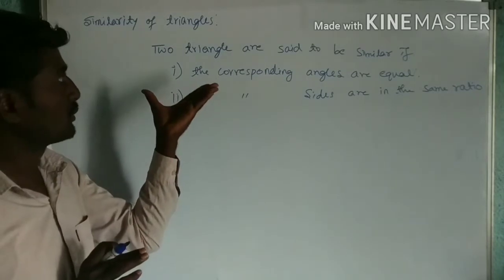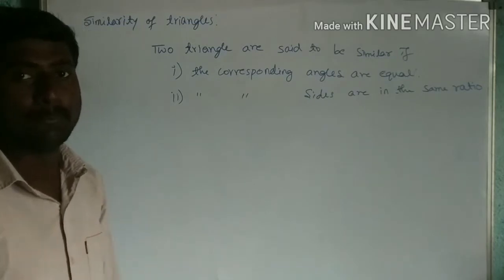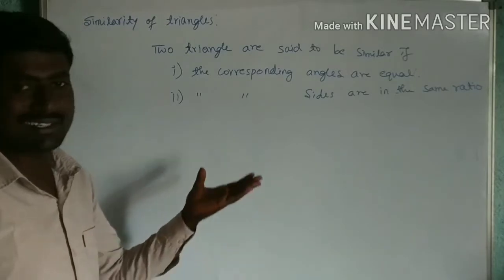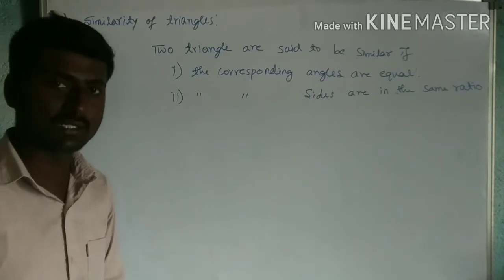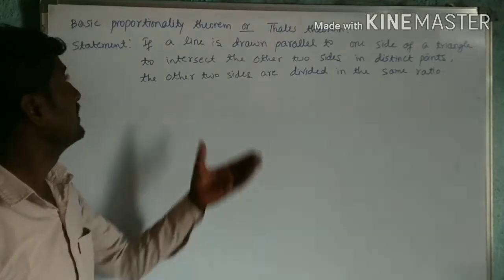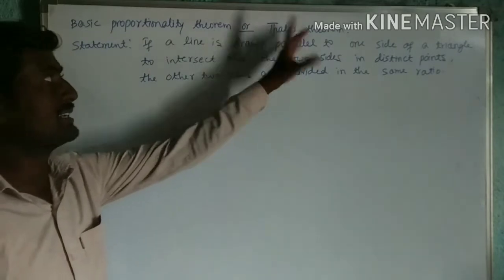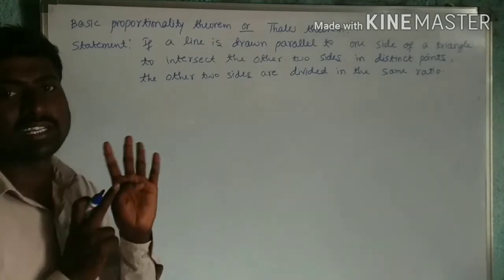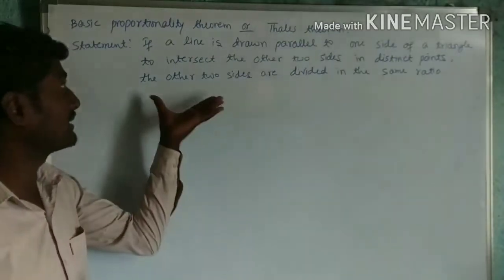To study this, there is one theorem that is very important for 4 marks. That is the basic proportionality theorem, or also Thales theorem. Let us derive it. First we shall derive, then we can discuss other concepts. They will ask the question, state and prove Thales theorem or basic proportionality theorem. You should write the statement.